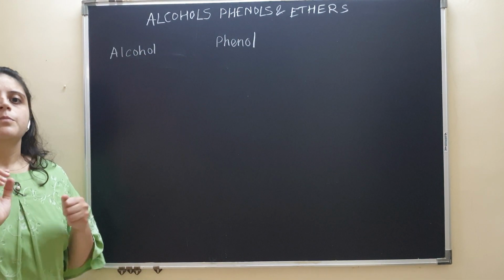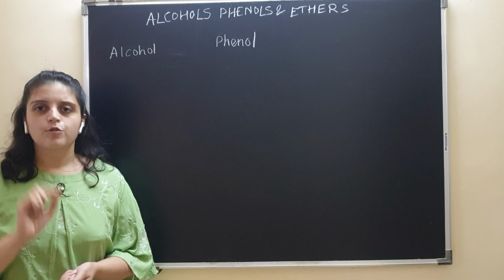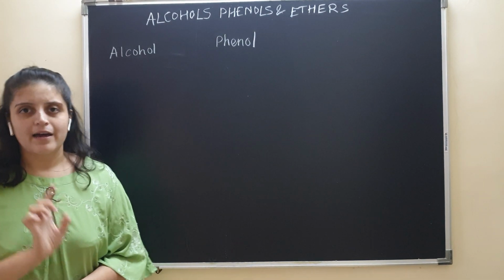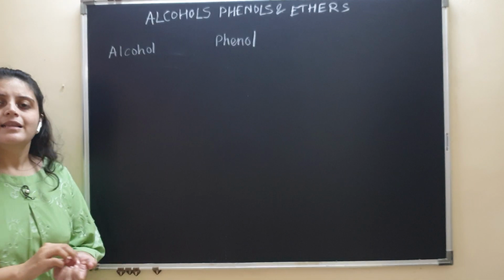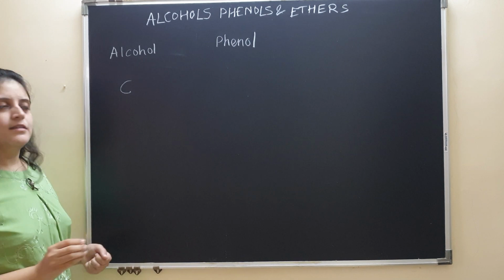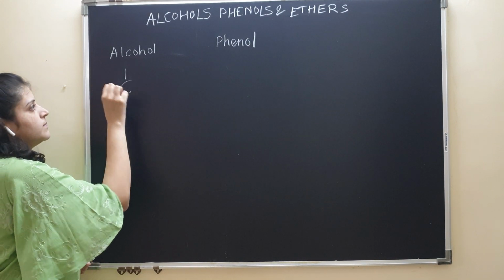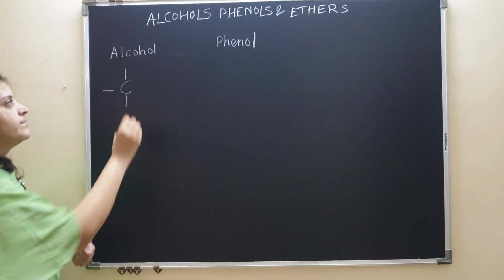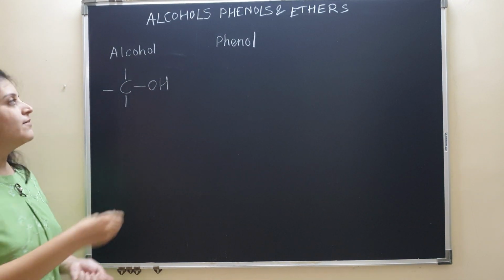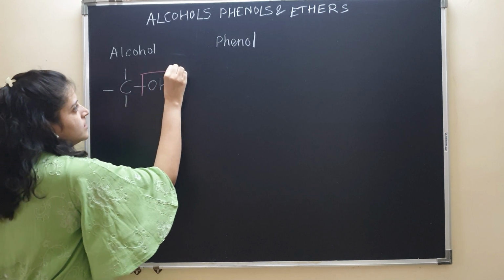Alcohols and phenols both have a hydroxyl group, that is the OH group, but the way it is attached to the carbon atom is different. In the case of alcohol, say this is a carbon atom, and this is our hydroxyl group, OH.